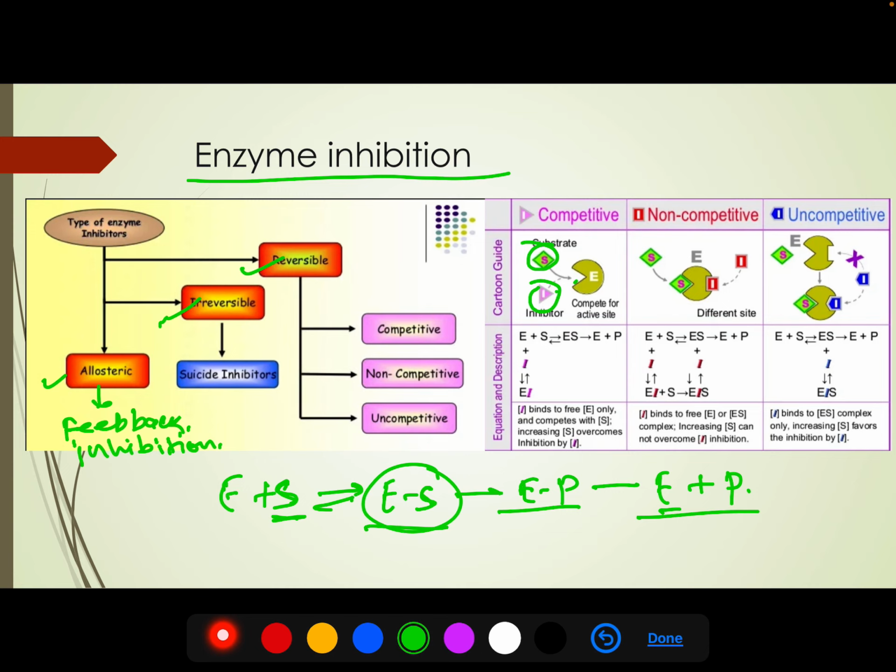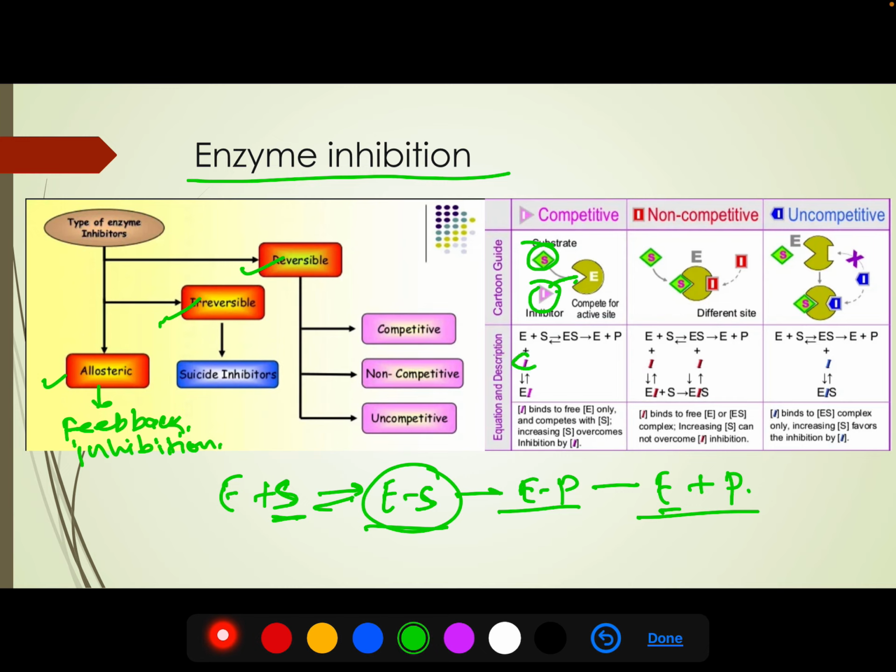So there is a competition for the active site between the substrate and the inhibitor. If the inhibitor binds to the active site, the substrate won't be able to bind, and so no product will be obtained. This kind of inhibition is called competitive inhibition.